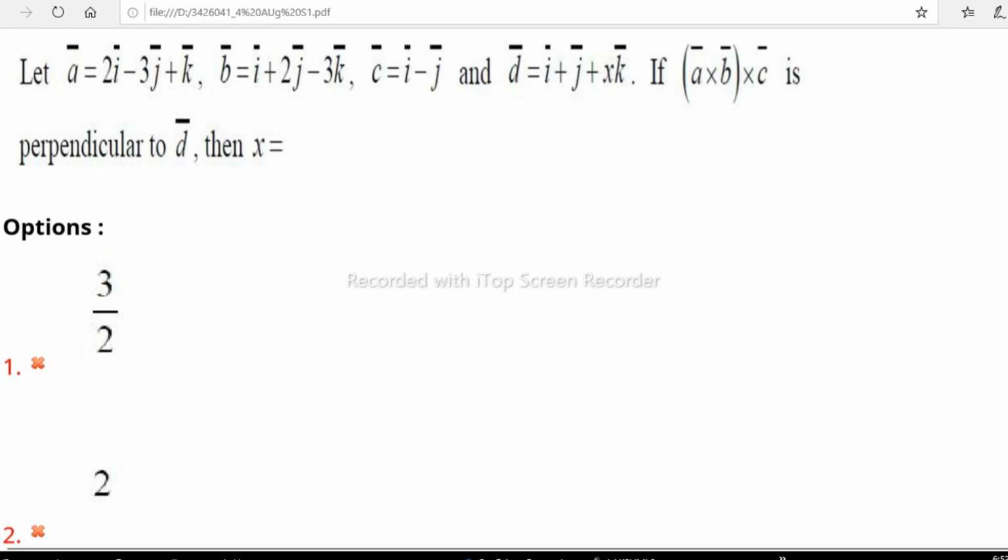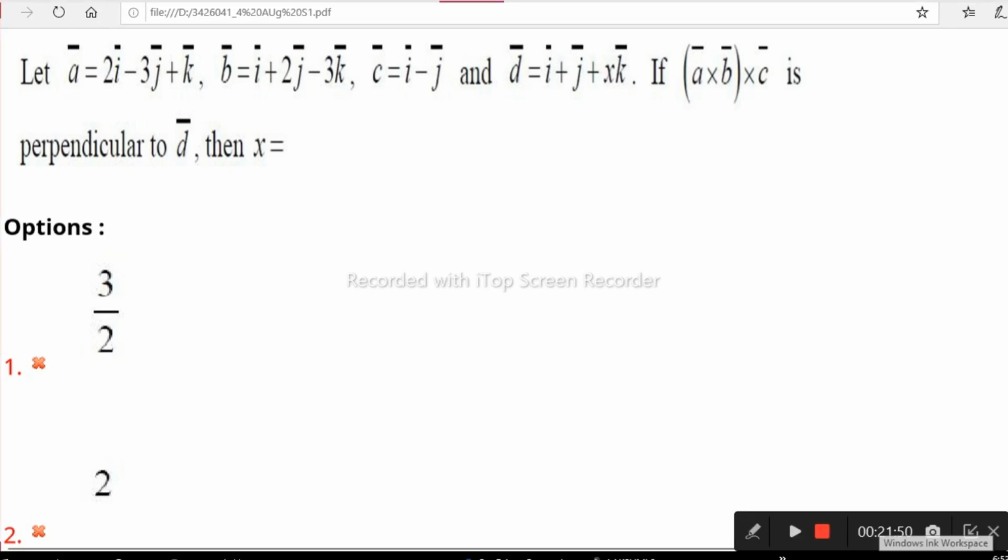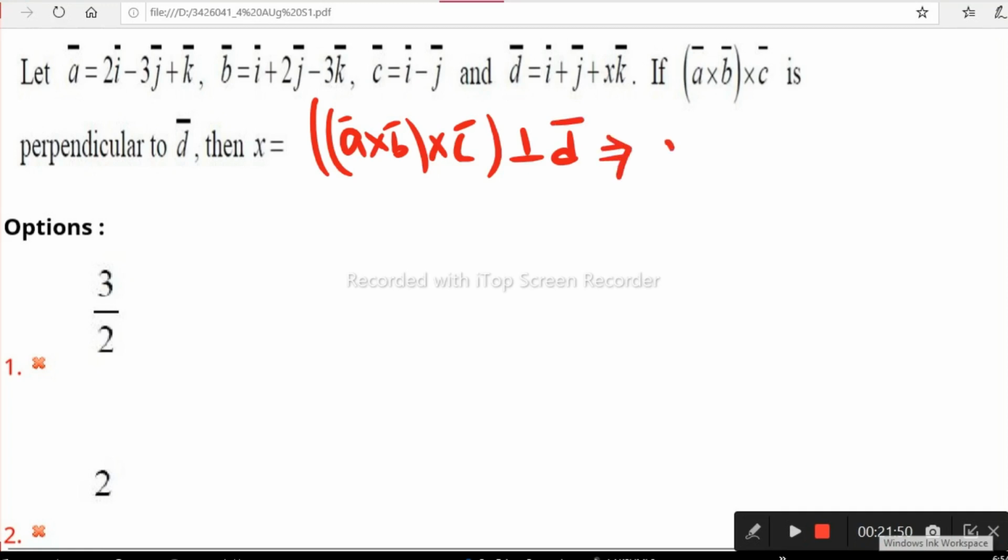I will explain. Okay, here we don't need to compute A cross B cross C; let's see how to do it more easily. Right, so what is perpendicular? A cross B cross C is perpendicular to D, which is given. You know, two vectors are perpendicular means the dot product is 0. Means what? A cross B cross C dot D is equal to 0, we can take. Okay, now you know what the A cross B cross C formula is? This is called the vector triple product.